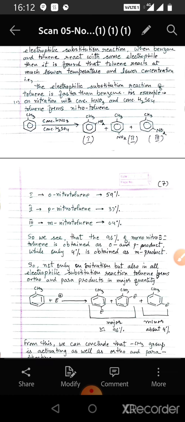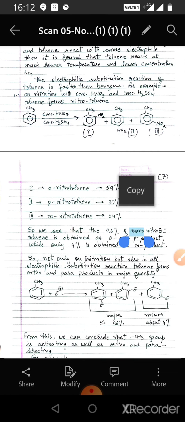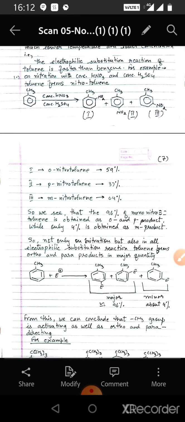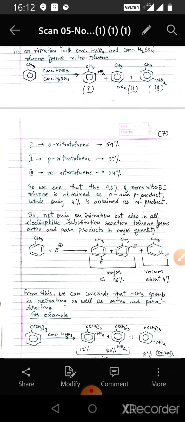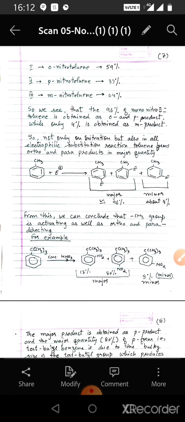If we take the example of nitration of toluene with concentrated HNO3 and concentrated H2SO4, then toluene forms nitrotoluene. And it is seen that it forms ortho-nitrotoluene 59%, para-nitrotoluene 37%, and meta-nitrotoluene 0.4%. So we see that 96% of the mononitrotoluene is obtained as ortho and para product, while only 4% is obtained as meta product.